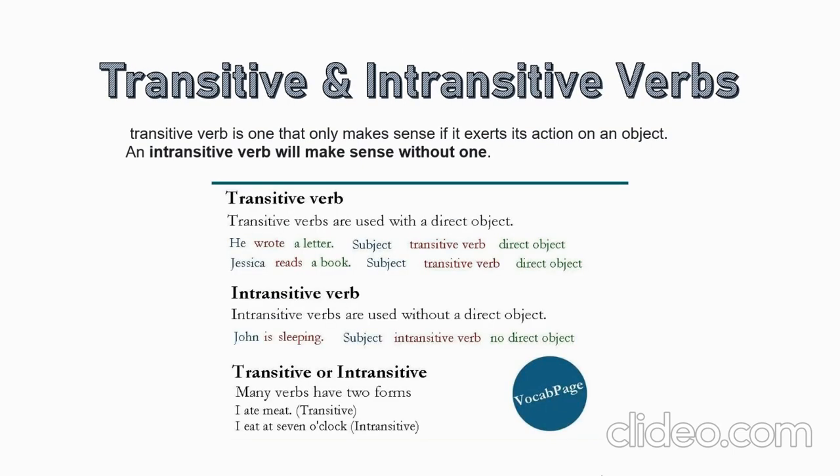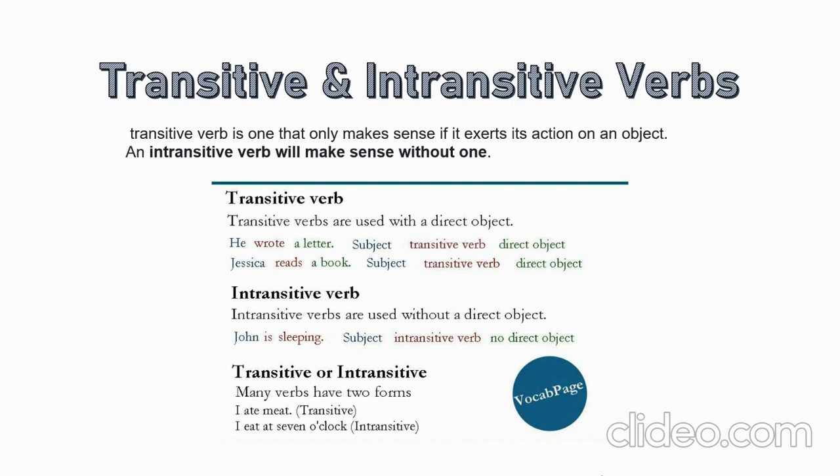Transitive and intransitive verb. A transitive verb makes sense only when there is an object, whereas an intransitive verb doesn't need an object. There are many examples for transitive and intransitive verbs, as you can refer here. Mostly intransitive verbs end in the ing form and come last in the sentence. But there are some verbs that could be transitive or intransitive.